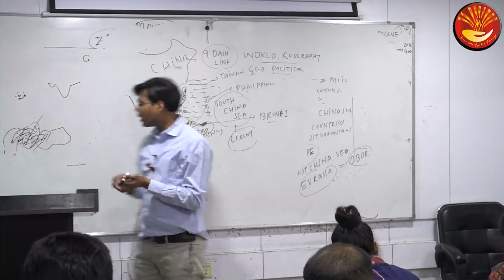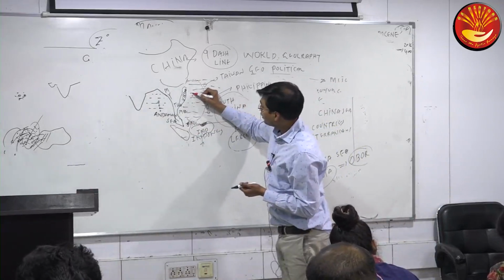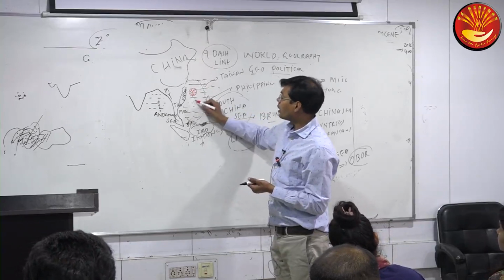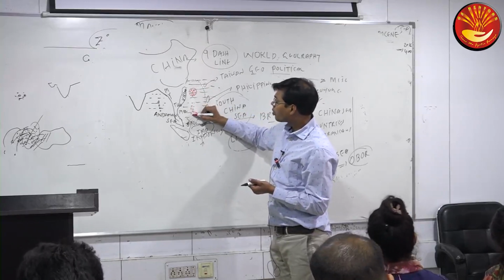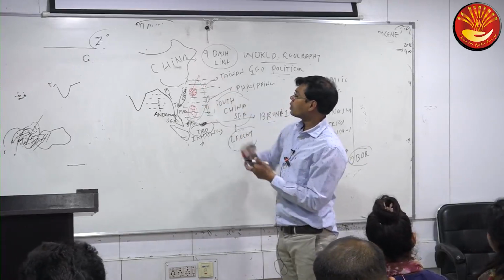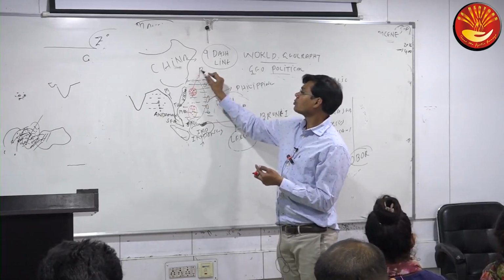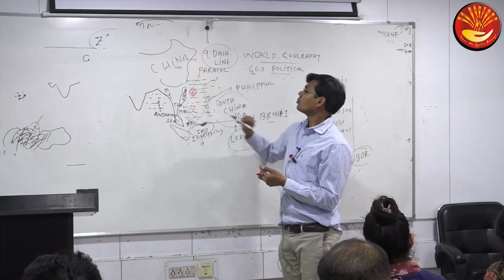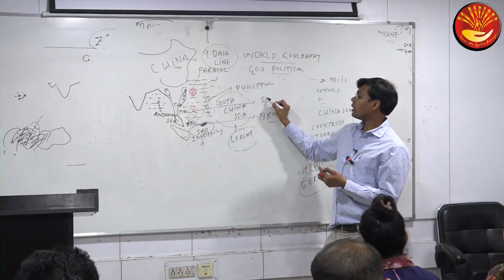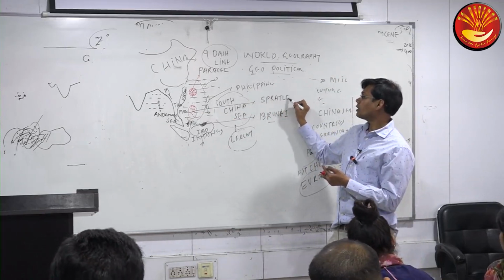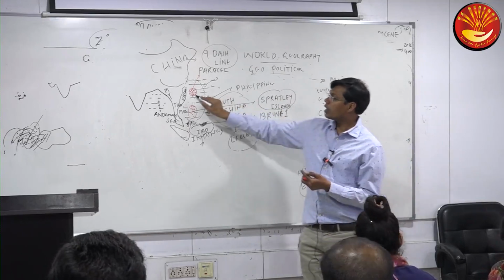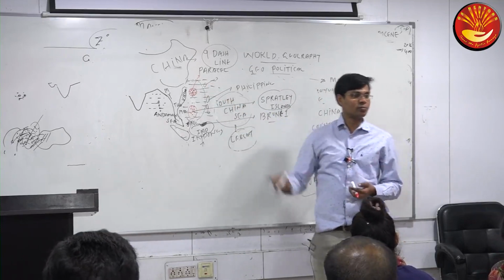Which famous islands are there in that group? Actually, in front of Vietnam, on this side, there is one island group, and one kind of island group slightly south in the South China Sea. On the northern side, this island group we call the Paracel Islands. And southward in the South China Sea, we call these islands by which name? Spratly Islands. So which is more southward, the Spratly Island group or Paracel? Spratly Islands, and Paracel is northward in the South China Sea.